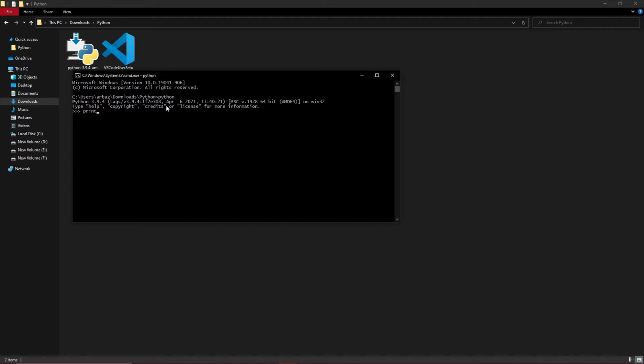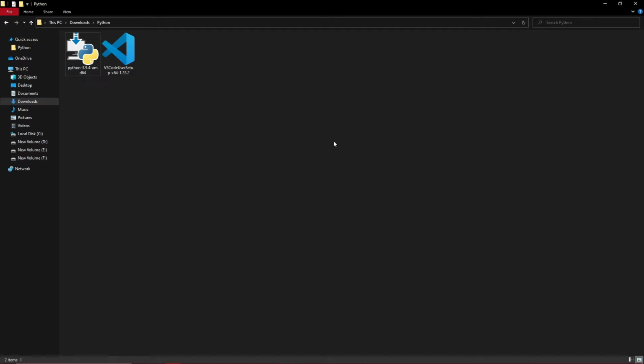So we can try printing out something. We will try print, and we can print out "testing Python 3.9", and if I hit enter, it will print out this line for us. So it means the Python is successfully installed on our system. So we will just exit out of this Python interpreter, and after that we will just go back and we are going to be installing the VS Code IDE onto our system.